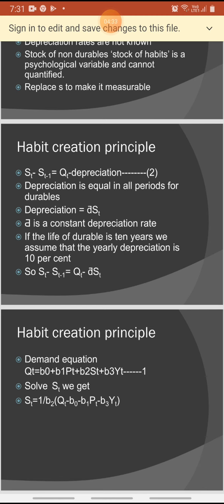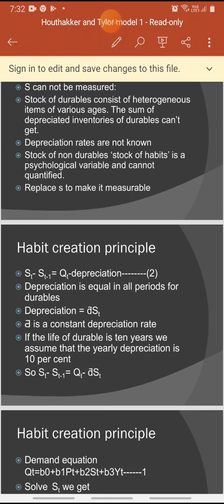Consider the demand equation, that is Qt equals B0 plus B1 Pt plus B2 St plus B3 Yt. We are solving the equation for St. So St is there and the other terms are taken to the right side. So it is 1 by B2 into Qt minus B0 minus B1 Pt minus B3 Yt. So this is the equation for St. We are going to incorporate this St into the first equation.